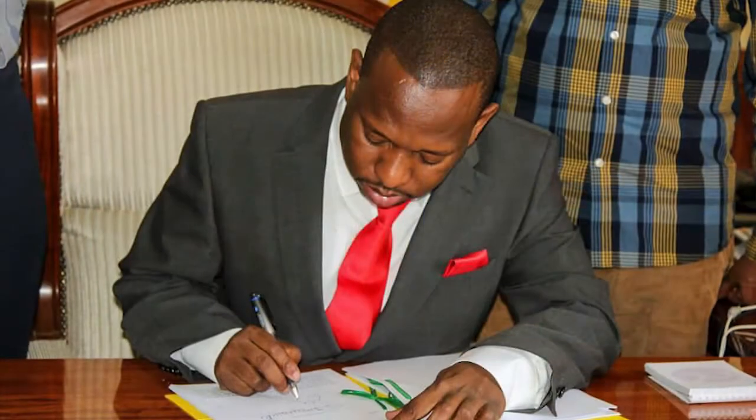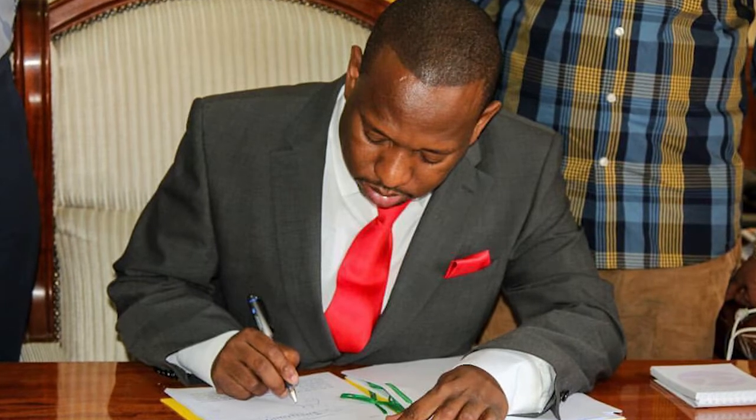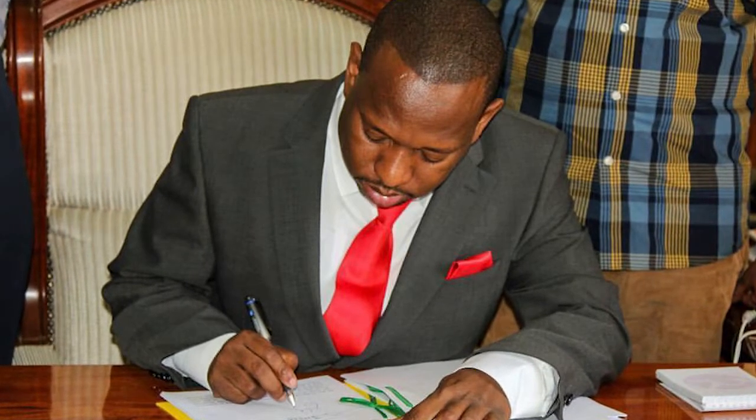Once this is done, the bill is submitted to the Governor, who is then required to assent to the bill within a period of 7 days of receipt of the said bill. If the Governor fails to assent to the bill within 7 days, the bill is deemed to have been assented to. It is then submitted for publication in the County Gazette and in the Kenya Gazette, and this is required to be done within a period of 7 days from the date of assent. Once it is published, the county legislation comes into force on the 14th day of its publication in the County Gazette and in the Kenya Gazette.